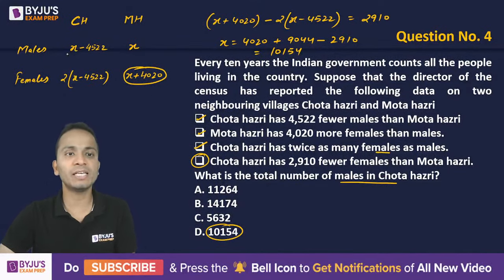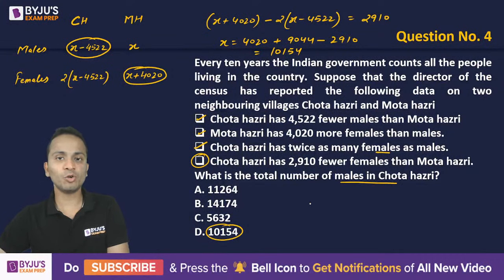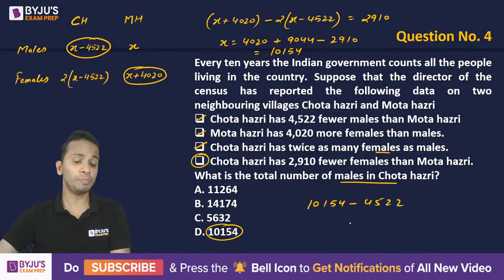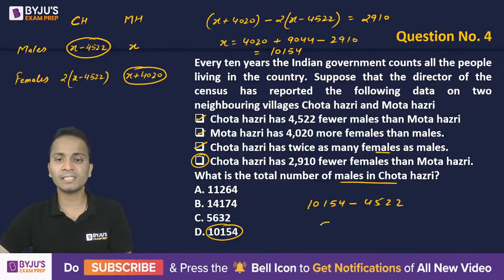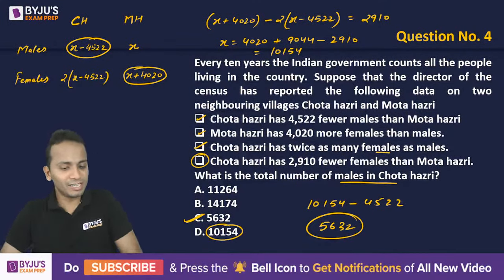Okay, so the question is, what is the total number of males in Chota Hazri? So the number of males is x minus 4522. So what I have to do is 10,154 minus 4522. This should be my answer, and that is 5632, which is option C. So earlier, some of the students committed a mistake, but option C is the correct answer.